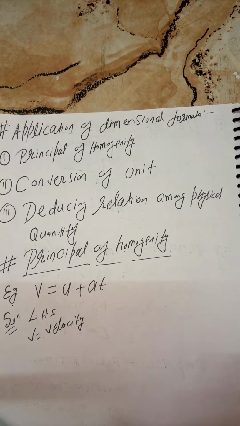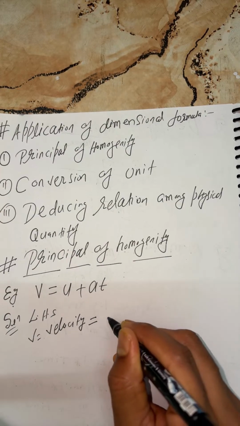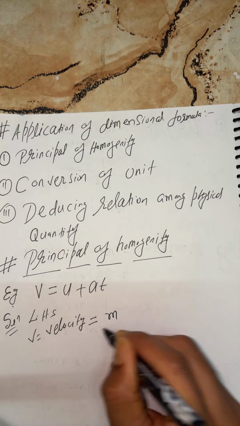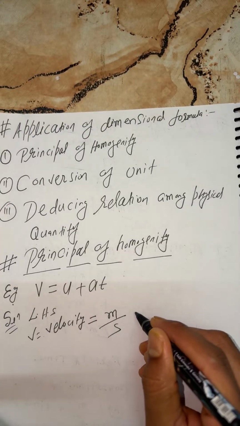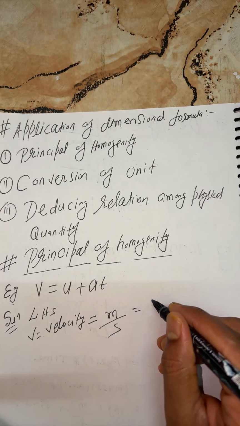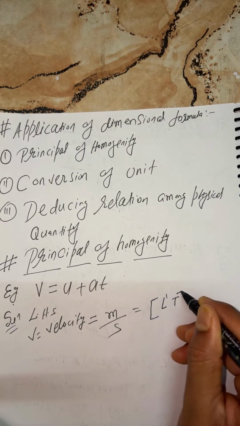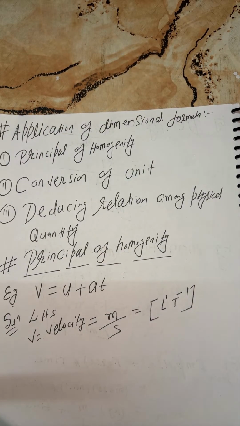Just understand for now, you can consider V as velocity. So what is the velocity unit? Meter per second. Or what is the dimension? L1 T minus 1.